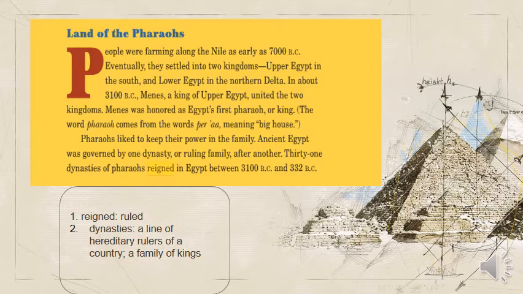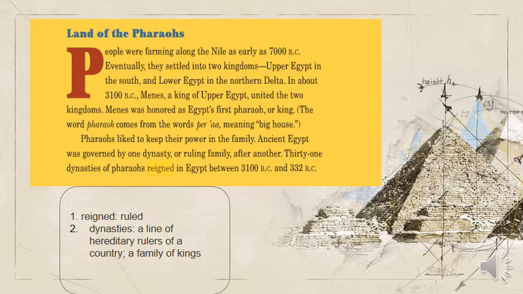The word pharaoh comes from the words per-a, meaning big house. Pharaohs liked to keep their power in the family. Ancient Egypt was governed by one dynasty. What is the meaning of dynasty? It means one ruling family after another.